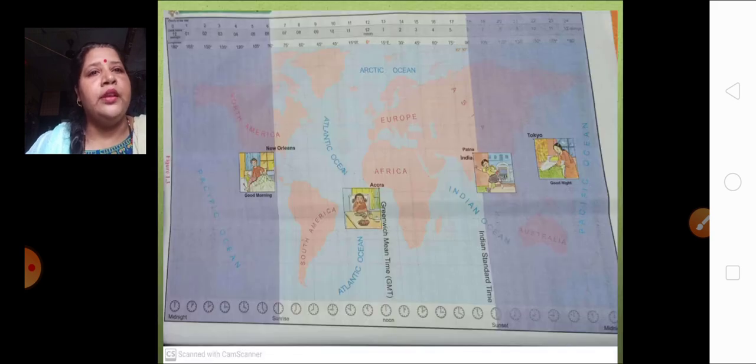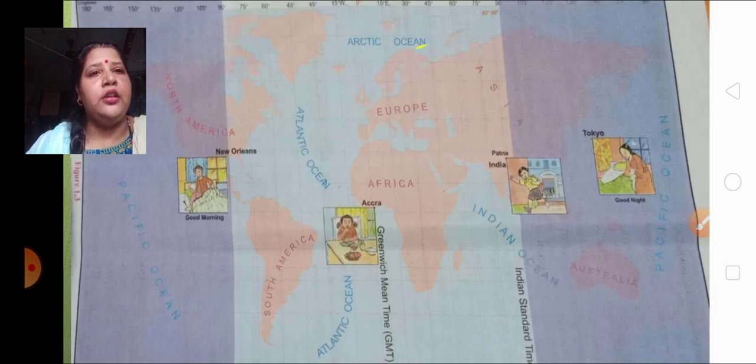Edward from New Orleans is on which longitude? 90° east, 90° west, or 60° west? Let's see in the map. Yes, see where is Edward?